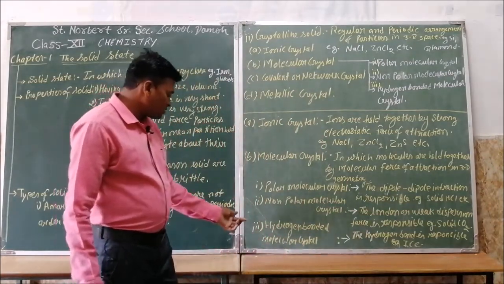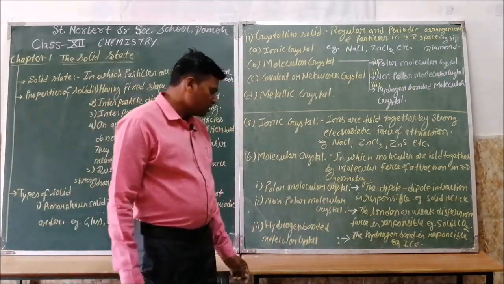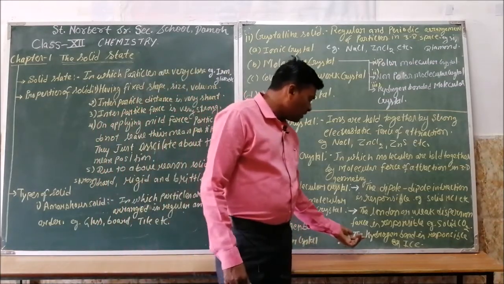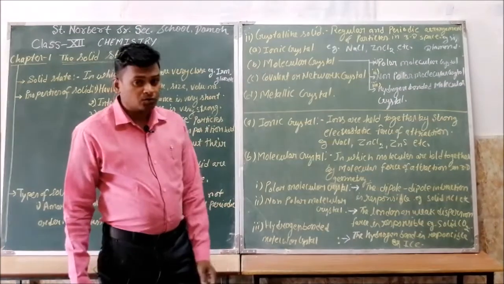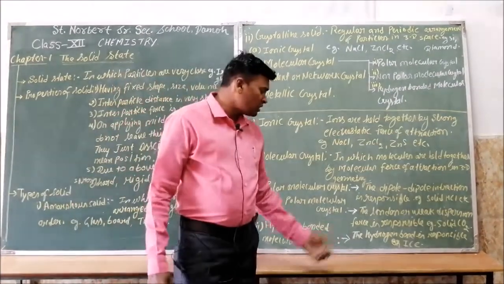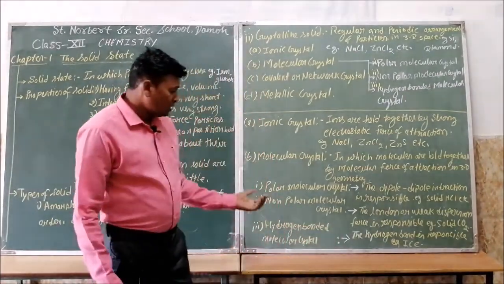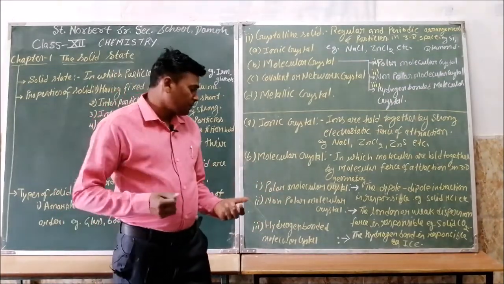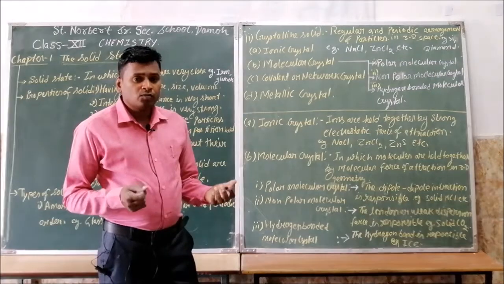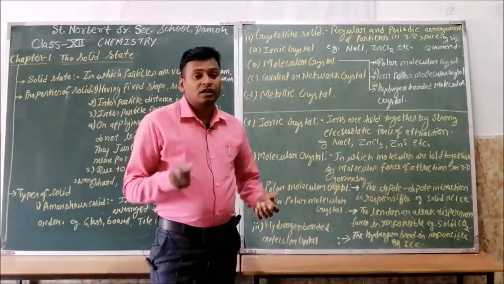Next are hydrogen bonded molecular crystals. In these, the hydrogen bond is responsible. As you know, the hydrogen bond is formed between the electropositive hydrogen atom of a molecule and a highly electronegative atom.